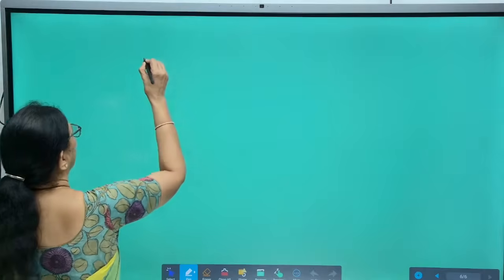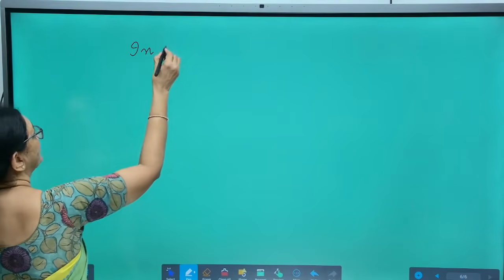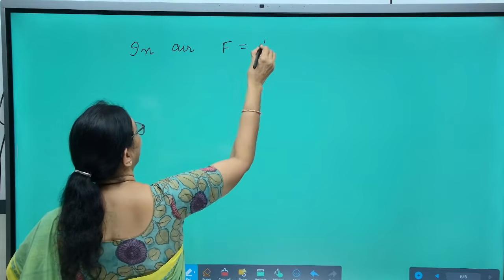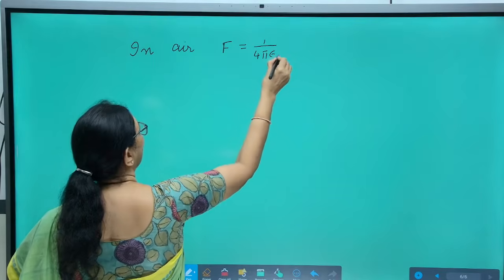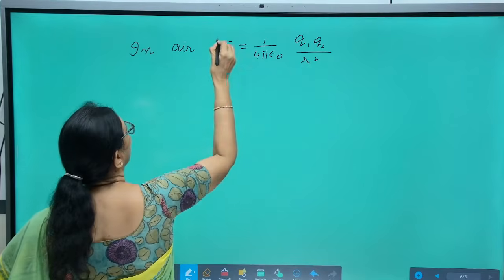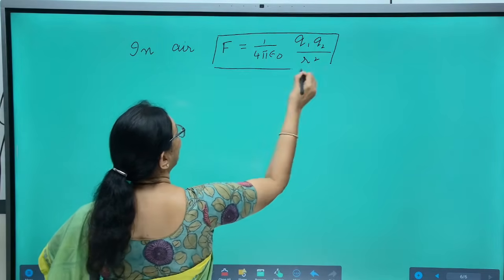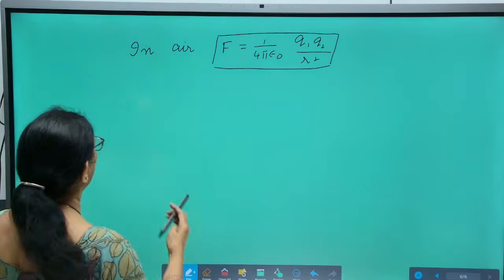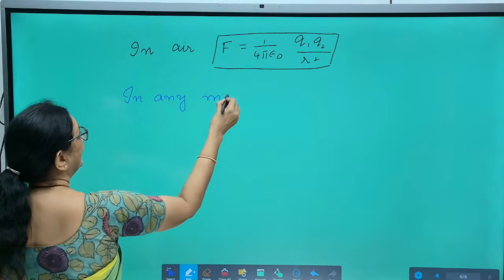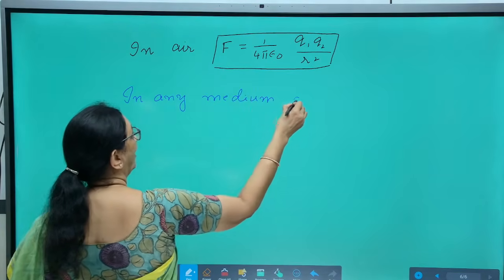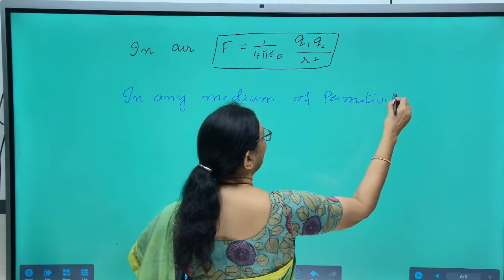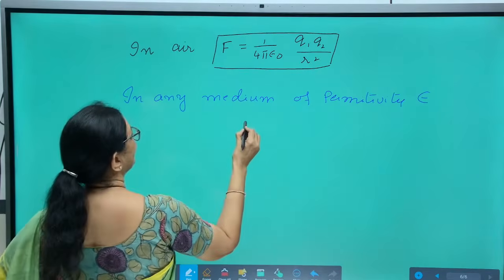So, in the previous page, we just learned this point. When two charges are placed in air or free space, force of attraction or repulsion is given by 1 by 4 pi epsilon naught Q1 Q2 by R square, where epsilon naught is the permittivity of air or free space. In any medium of permittivity epsilon, can you guess the formula?